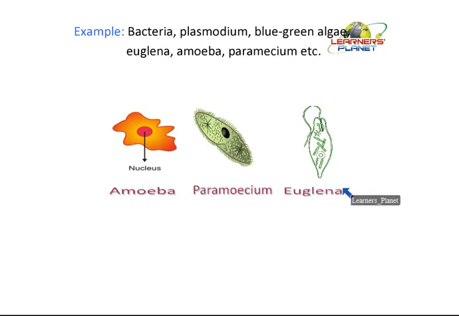Besides, euglena, even this euglena is a unicellular organism and it is eukaryotic in nature. But the difference between the amoeba or paramecium and euglena is that this euglena shows the heterotrophic mode of nutrition initially.